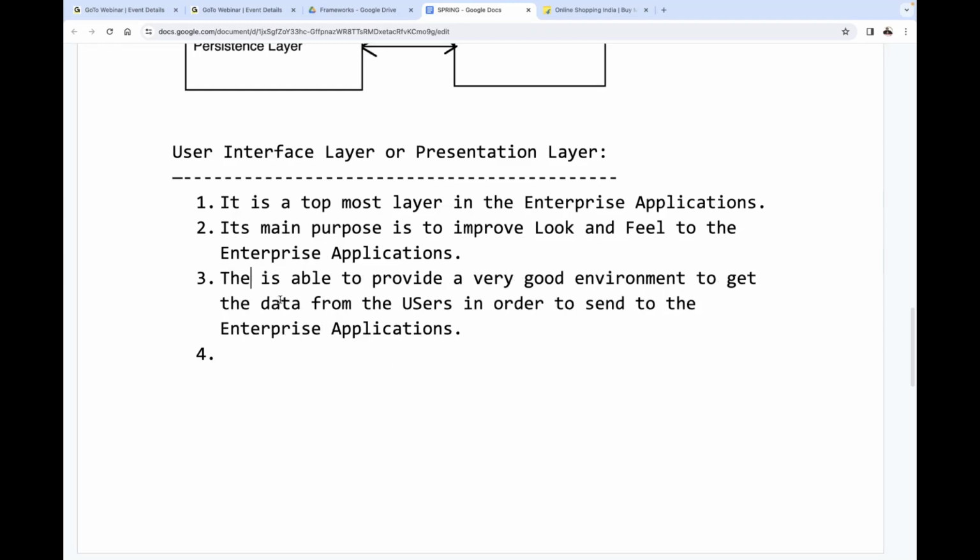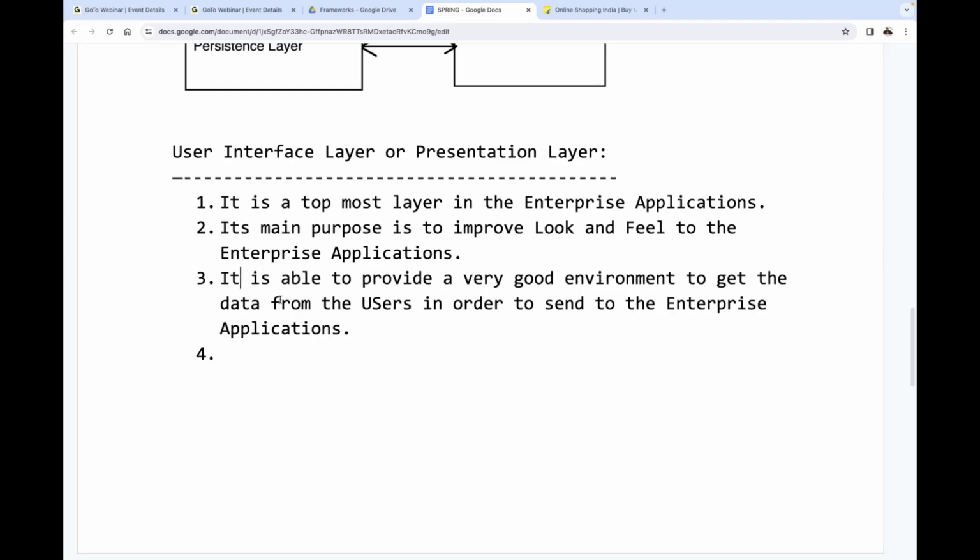To collect user data and supply it to the enterprise application, that user interface is required. Observe carefully. It is able to provide a very good environment to get the data from the users in order to send it to the enterprise applications. That is one point here.